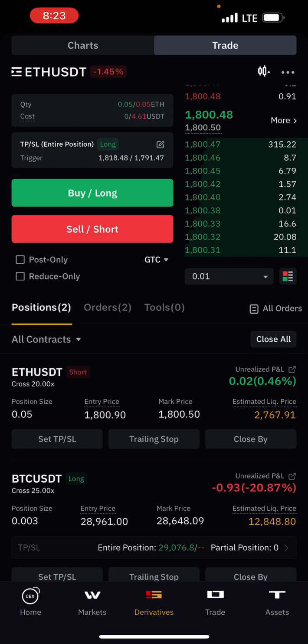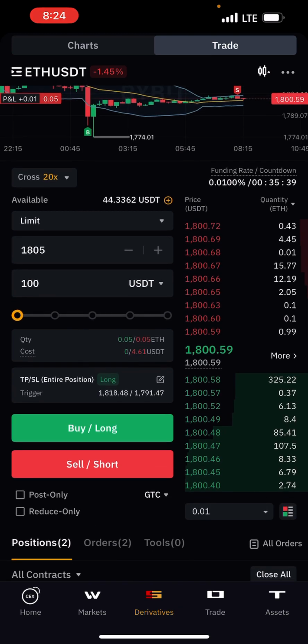Before you even touch your liquidation, they are going to send you an email to notify you that your coin is going against you, and then you need to close it. But if you have put your stop loss and take profit, you don't need to bother about anything, because once you get to your stop loss, it will close automatically. Once you get to take profit, it takes the profit and closes automatically. That is how it runs.